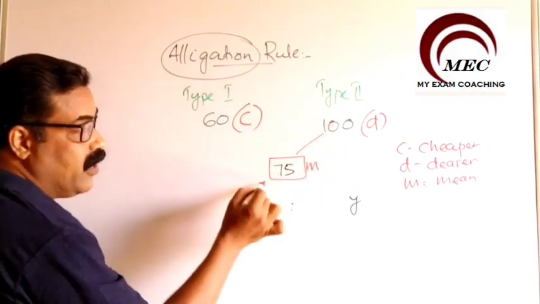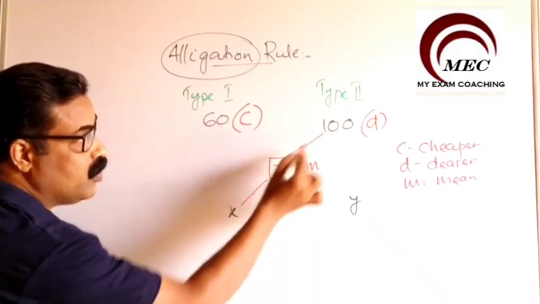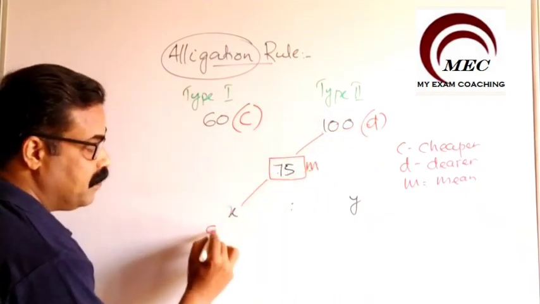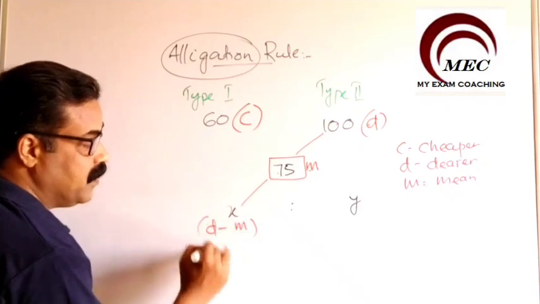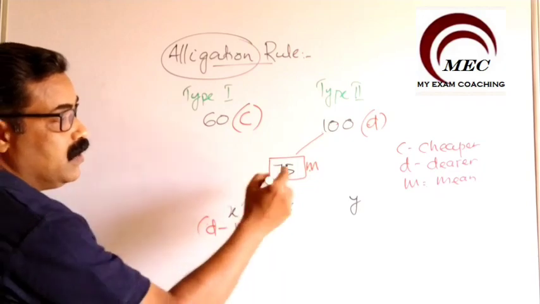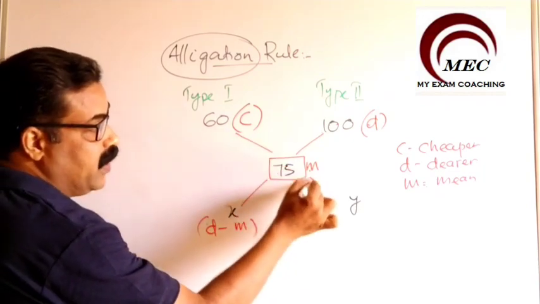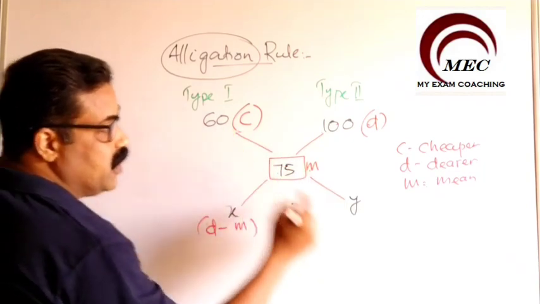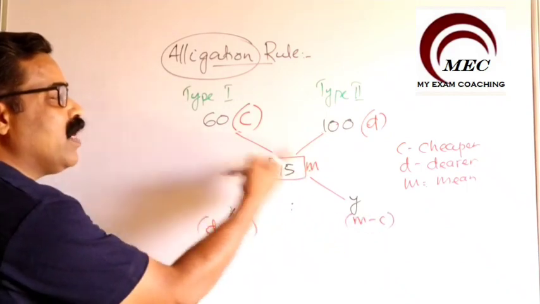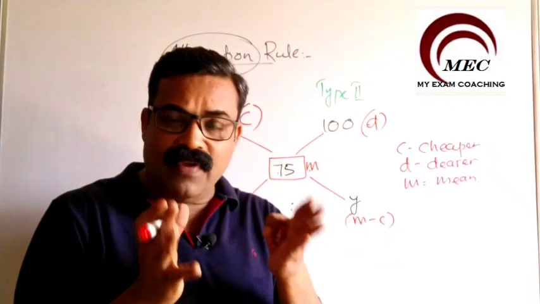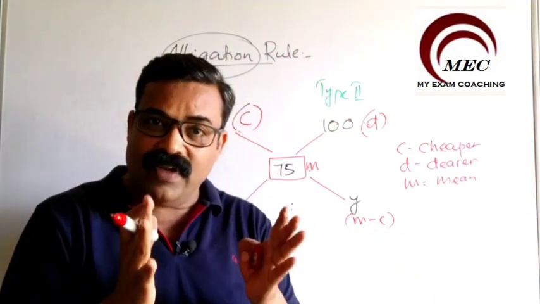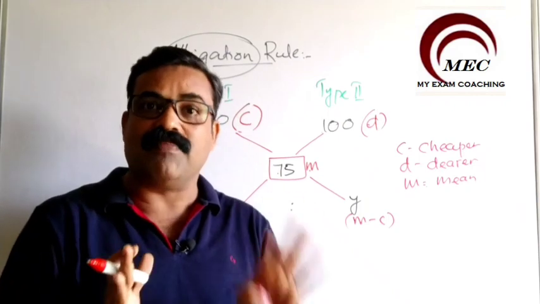Between 100 and 75, we will write here X is equal to 100 minus 75. That is D minus M. That is the value of X. And the value of Y is obtained by M minus C. This is actually C minus M or M minus C. The value only we are taking. We are not taking whether it is a positive value or negative value. We always take the difference, always in positive.